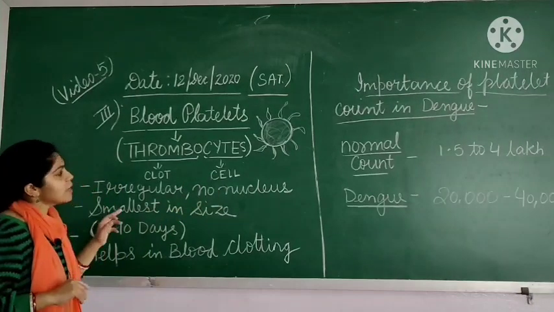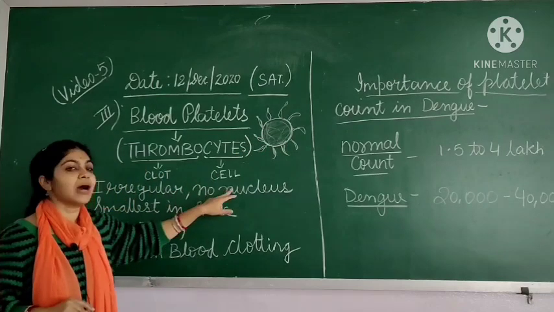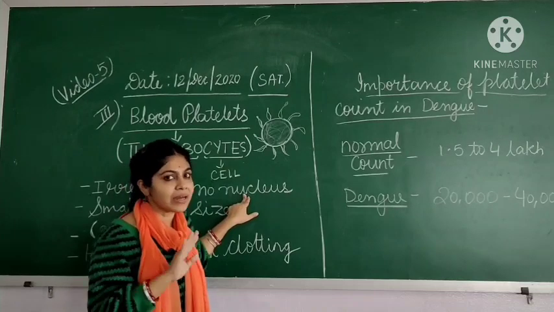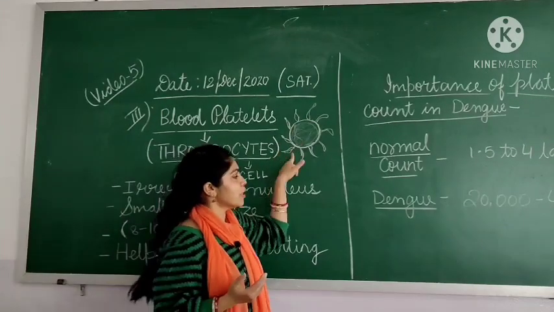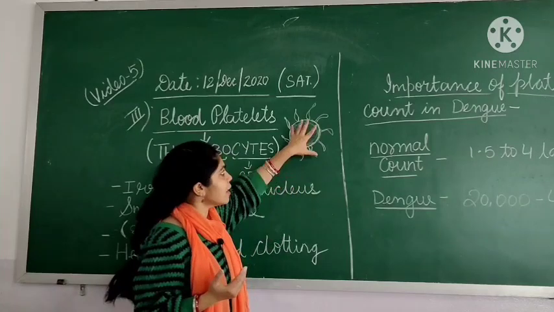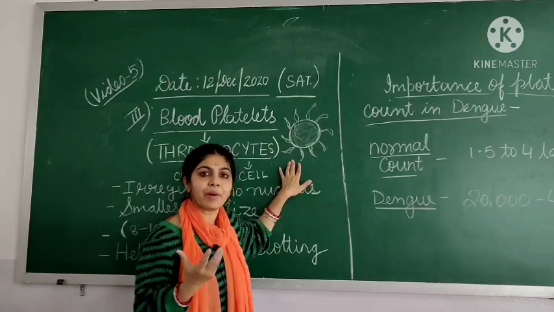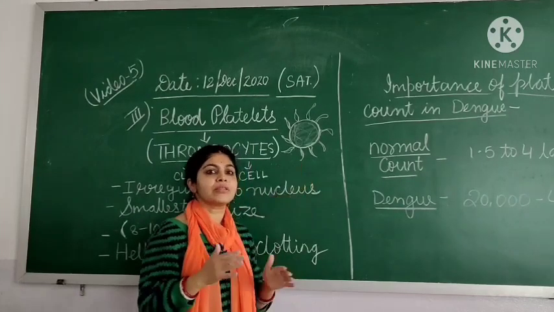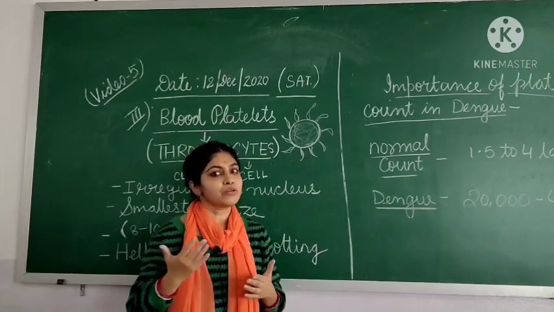Now let us see the structure here. They are quite irregular in shape and without any nucleus. Like RBCs, they also do not have any nucleus in them. You can see here the shape of a platelet: they have spikes all around the outer surface, which help in binding these cells with other platelet cells during the formation of a clot, which is important for stopping bleeding.